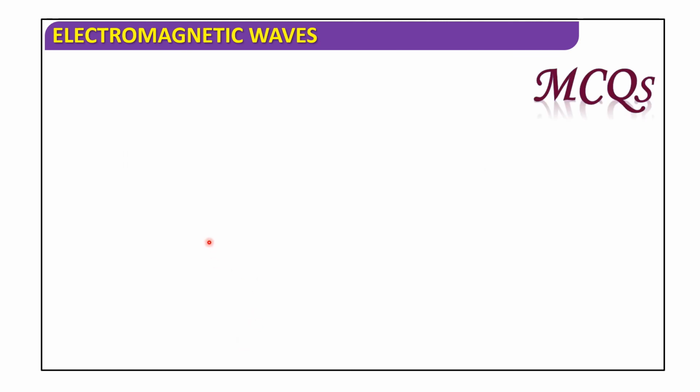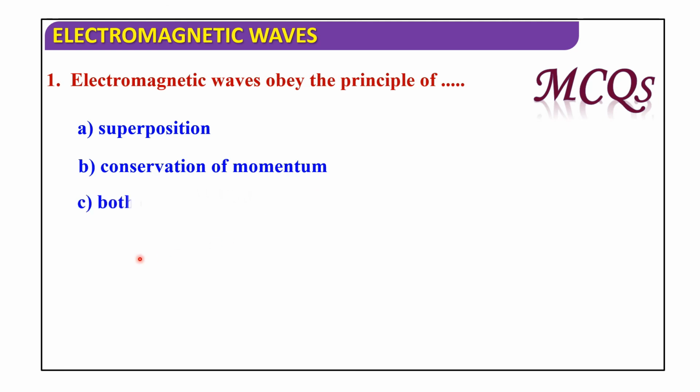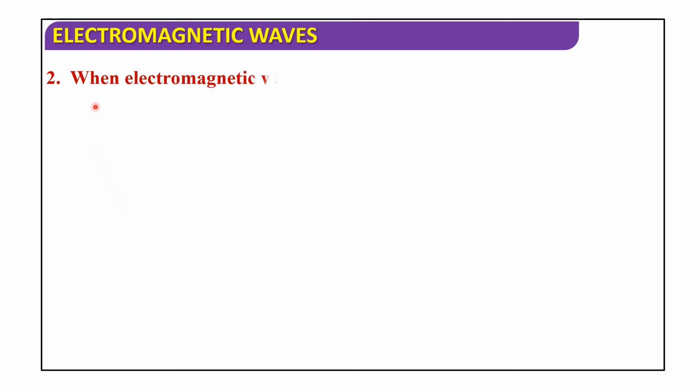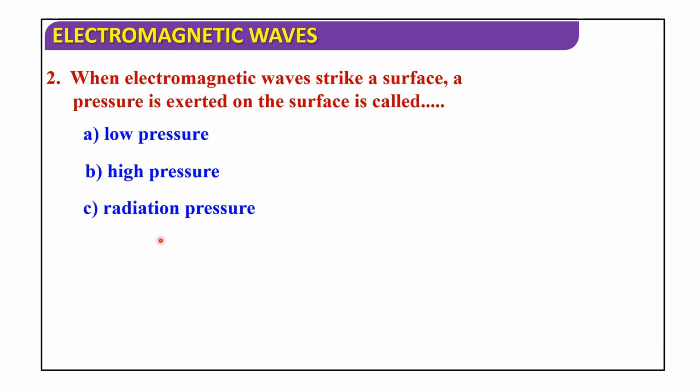Now discuss MCQs. Electromagnetic waves obey the principle of: superposition, conservation of momentum, both A and B, none of these. So, electromagnetic waves obey the principle of superposition. When electromagnetic waves strike a surface, a pressure is exerted on the surface, called: low pressure, high pressure, radiation pressure, none of these. The answer is radiation pressure.